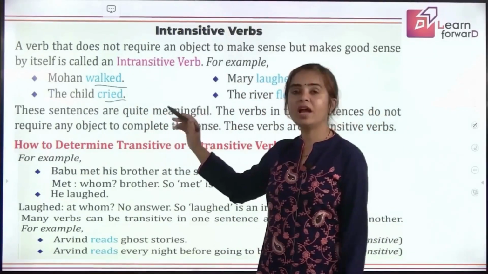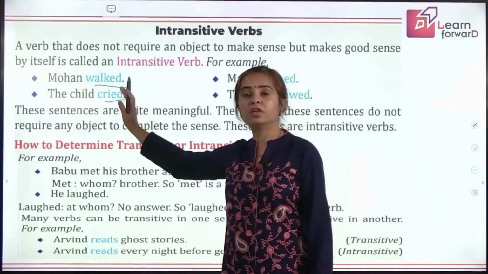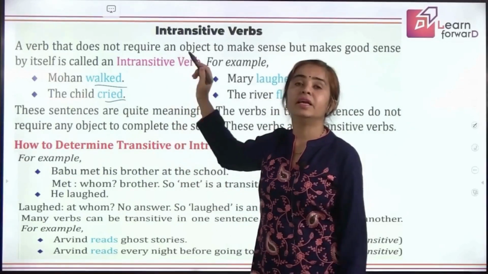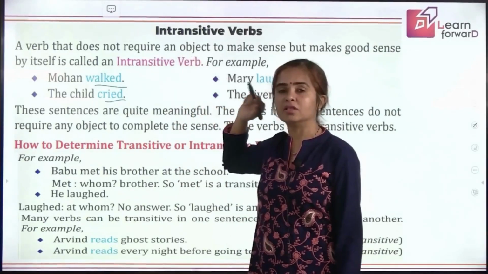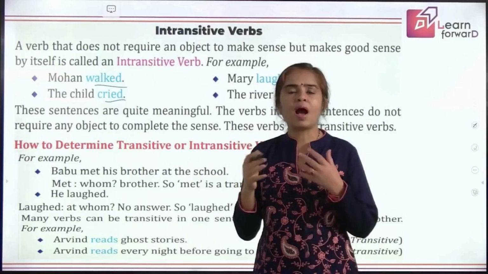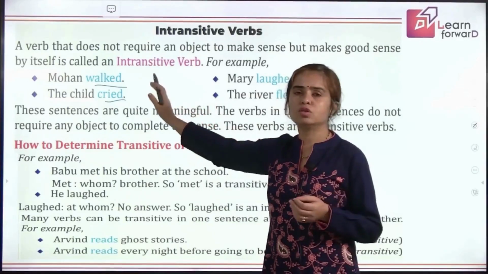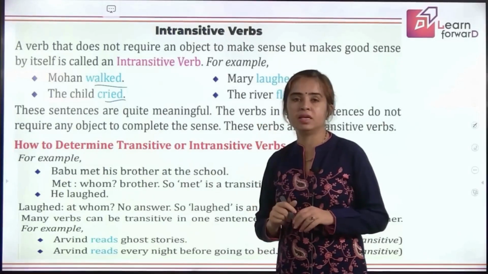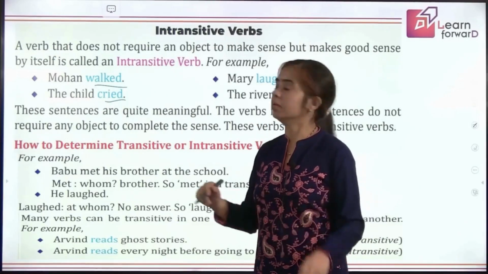But what we have to check is, if we stop after the verb, are we getting the complete sense? If yes, it is independent. That means it is intransitive. And if you are curious to know something when you stop, that means it needs some words to be completed and it will be a transitive verb, right?